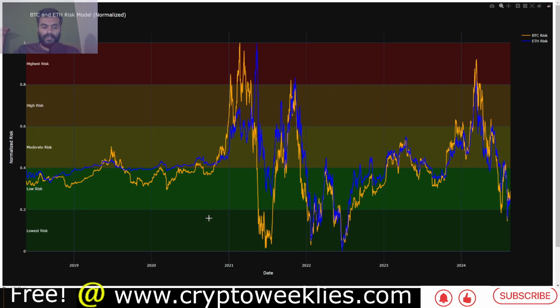So the alts tend to follow the risk of Bitcoin and ETH. That means alts are also somewhere between 0.2 and 0.6 risk. Alts tend to be more risky than Bitcoin and ETH, but again nowhere close to the blow off top.